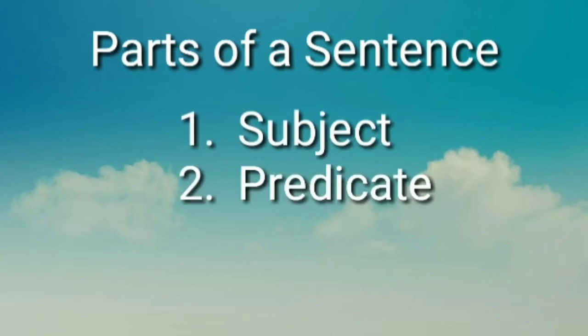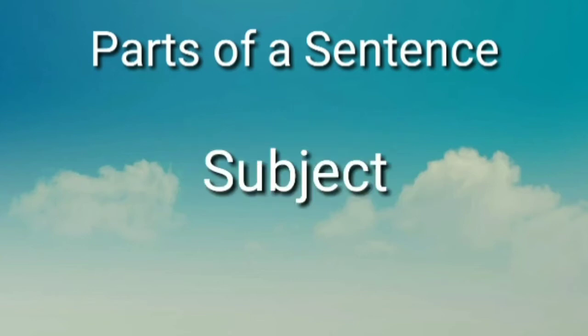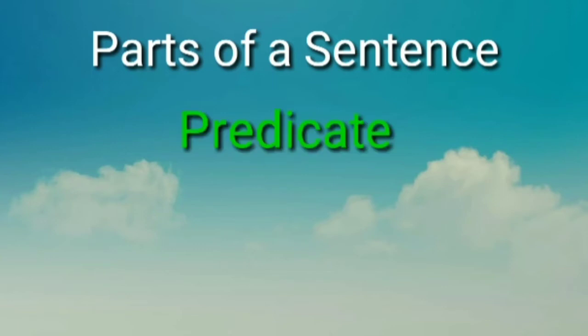Next, we will learn about the parts of a sentence. A sentence is made up of 2 parts, subject and predicate. You all know what is the subject of a sentence. What is the subject of a sentence? The first part of the sentence that names what the sentence is about is called the subject. And the second part of the sentence that says something about the subject is called the predicate.